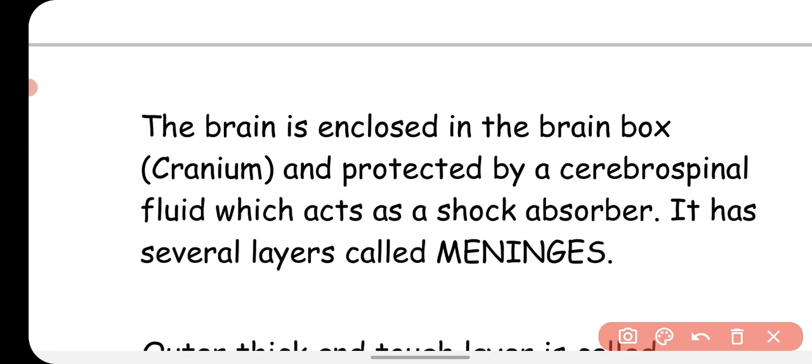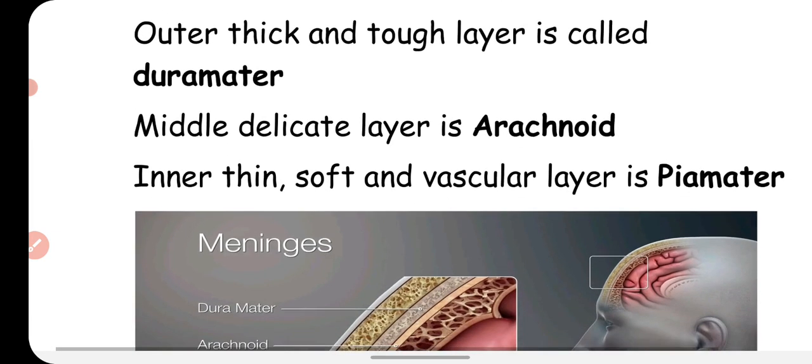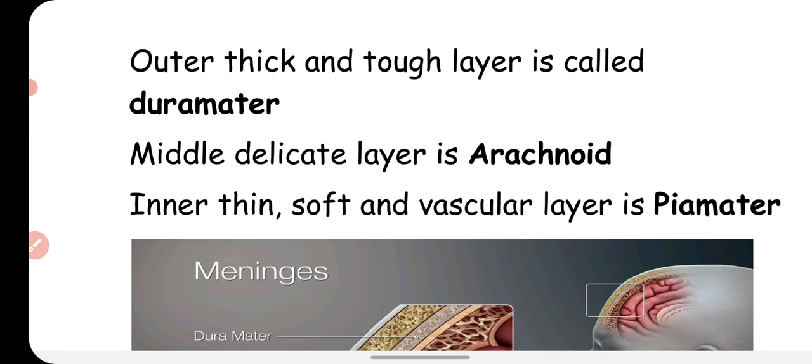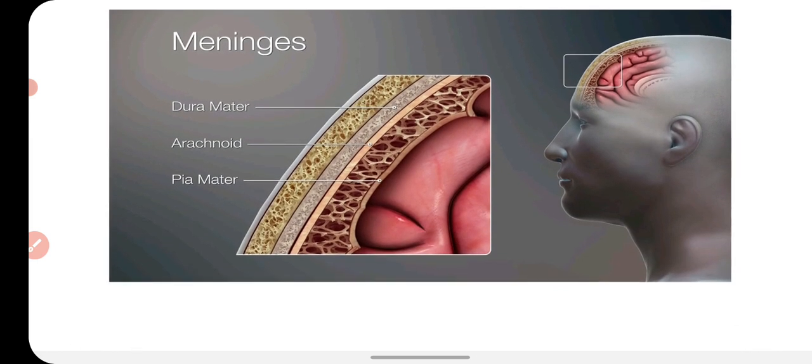These meninges are not single, but there are three protective layers around the brain, and these are the three. The outer thick and tough layer is called dura mater, the middle delicate layer is called arachnoid, and the inner thin and soft vascular layer is called pia mater. So there are three protective layers found around the brain.